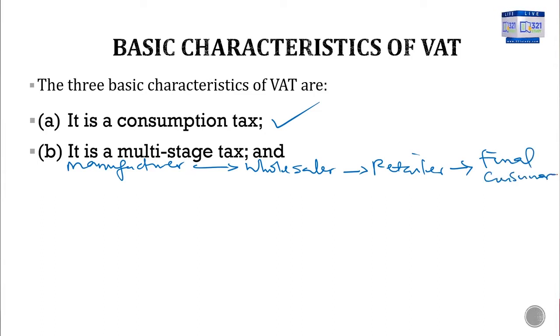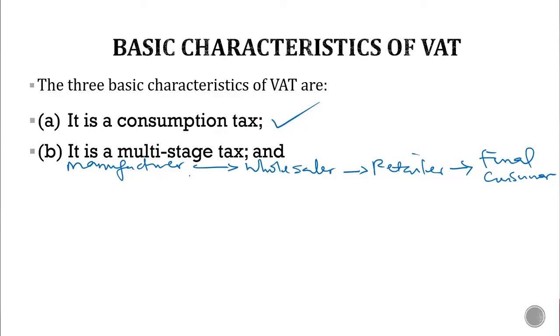Now you see why we say VAT is a multi-stage tax: the manufacturer has to buy its raw materials. So on buying raw materials, the manufacturer will pay VAT. And remember I told you VAT on purchases is input VAT. So the manufacturer pays input VAT on the purchases of raw materials and components.